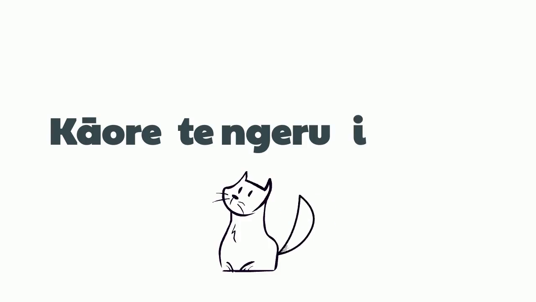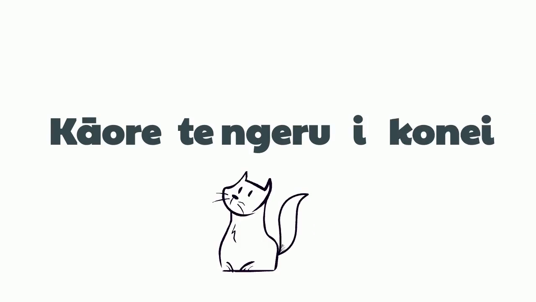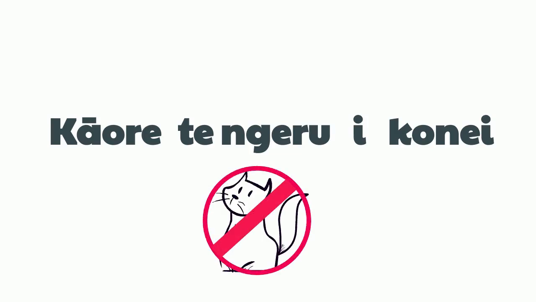This word indicates that we're talking about the location of something, be it present or past. Finally, we put the location. Ka hore te ngeru i konei means the cat isn't here or the cat wasn't here.